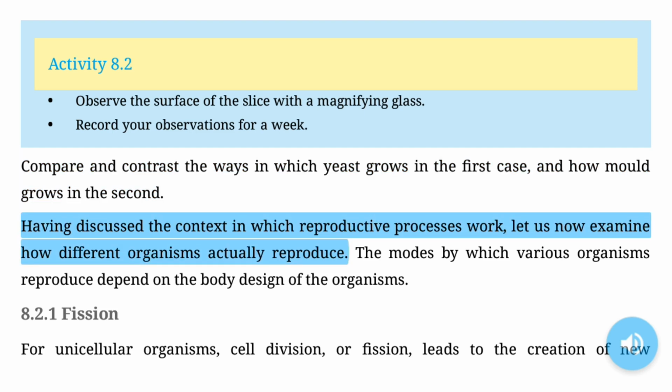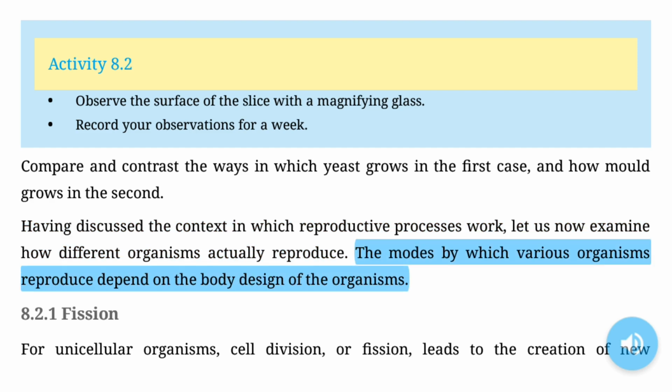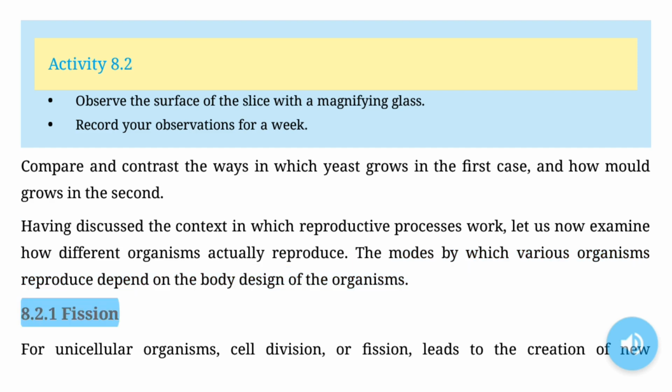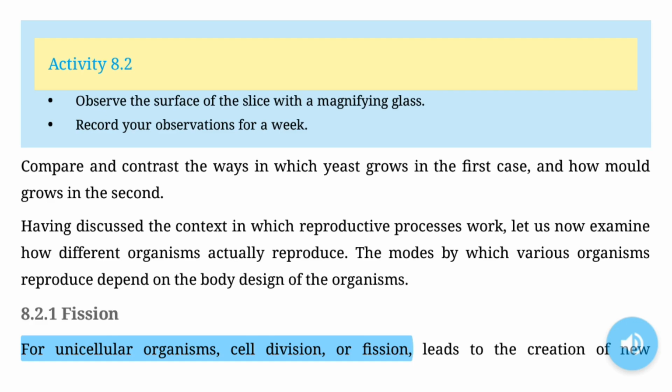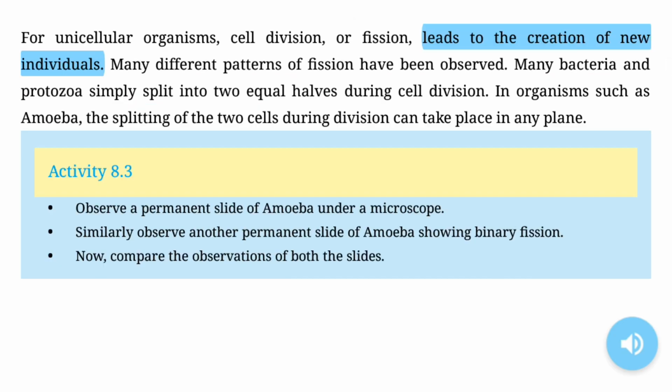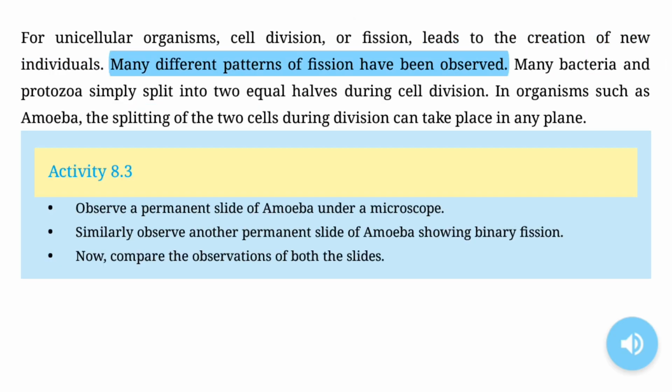Having discussed the context in which reproductive processes work, let us now examine how different organisms actually reproduce. The modes by which various organisms reproduce depend on the body design of the organisms. 8.2.1 Fission. For unicellular organisms, cell division, or fission, leads to the creation of new individuals. Many different patterns of fission have been observed.